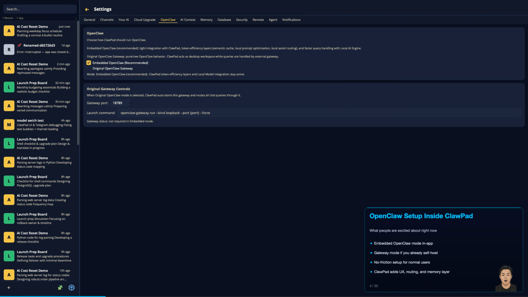Here is the OpenClaw tab. OpenClaw is the engine people are buzzing about because it makes advanced AI accessible. ClawPad gives you the easiest setup path, embedded mode for instant start, plus gateway mode if you already run OpenClaw elsewhere.